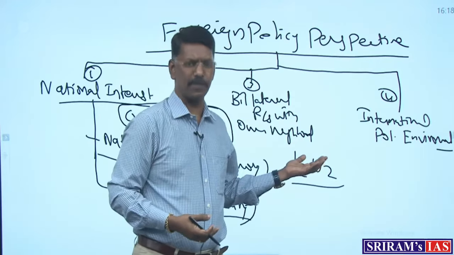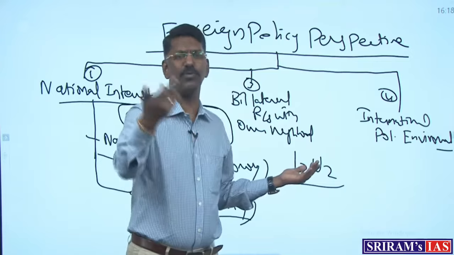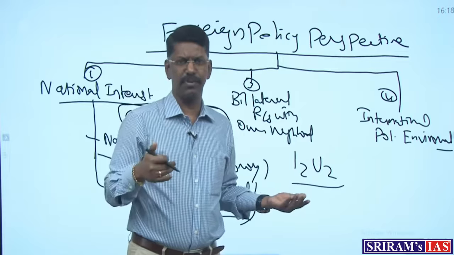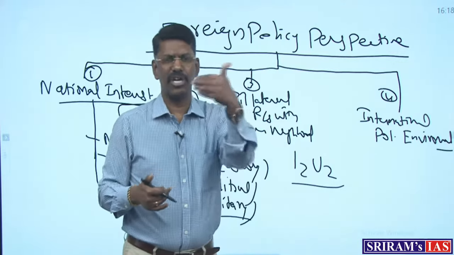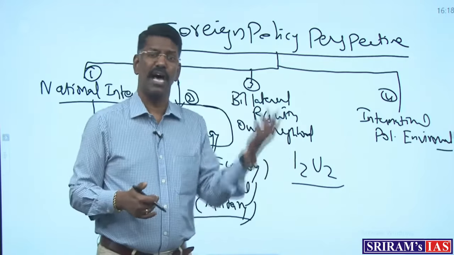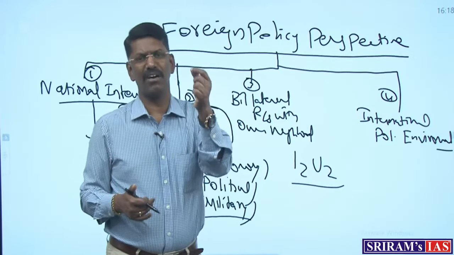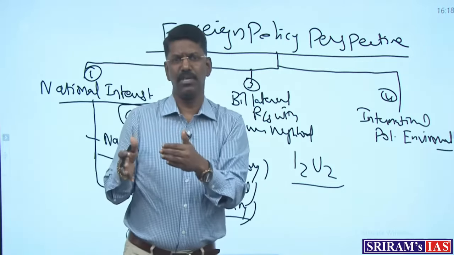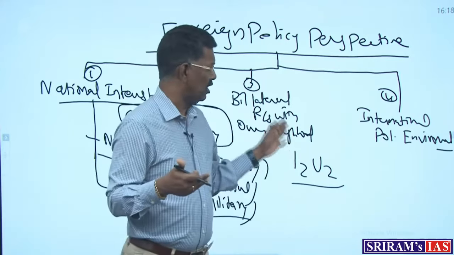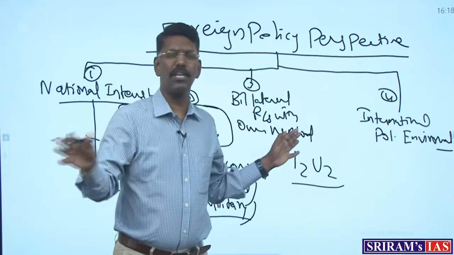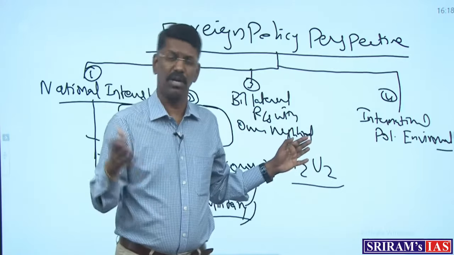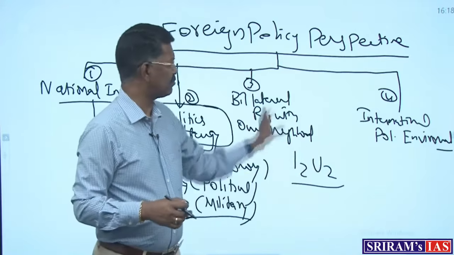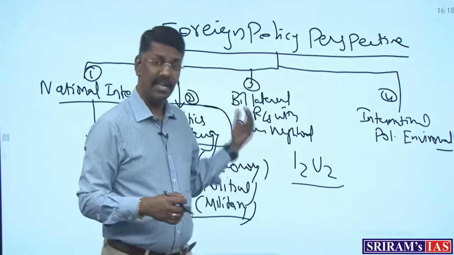You can take it as an example in the optional paper. Every year there are some 3-4 questions in Section B, on the Indo-USA relationship, India-Russia relationship, or India-Bhutan bilateral, India-Sri Lanka bilateral. Or in GS, at least one minimum question from India-China or India-USA or any global power, and something based on current affairs. So every year you can see questions from the area of bilateral relationship, always in the optional for another 25 to 40 marks, and in GS also 12.5 to 25 marks you can get from this particular idea of the bilateral relation with our neighborhood.